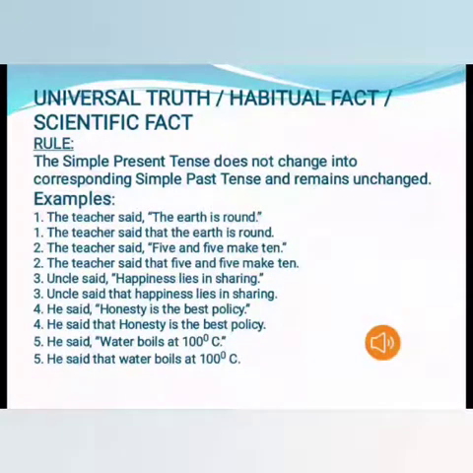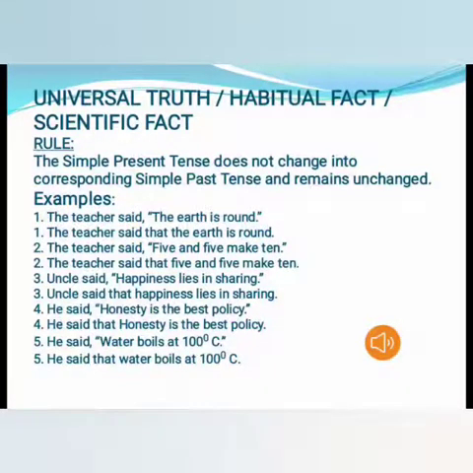Now see the first example. The teacher said, inverted commas begin, "The earth is round." And as you know, the earth is round. The shape of the earth cannot be changed. It will remain the same as it is. So it is a universal truth that cannot be changed. So the tense of this sentence will remain the same. So the answer of this sentence will be, the teacher said that the earth is round, full stop.